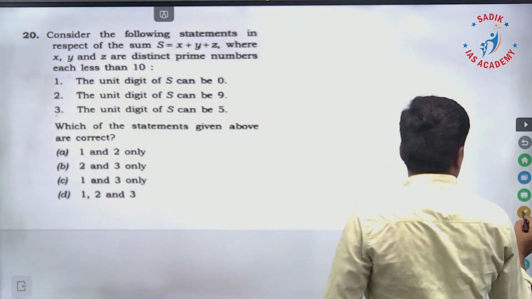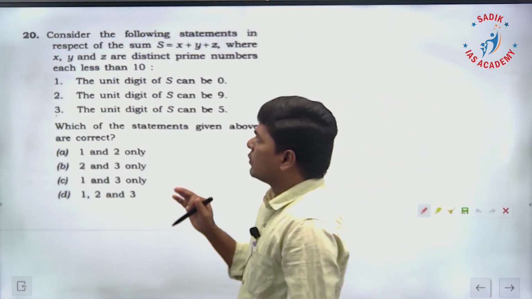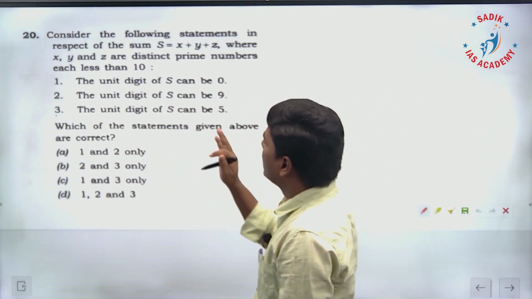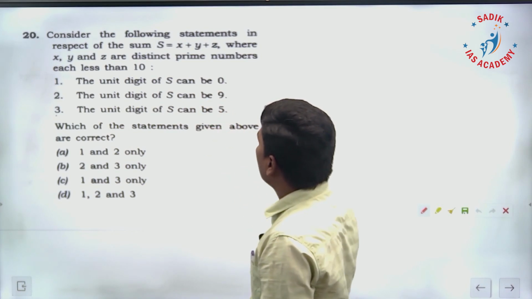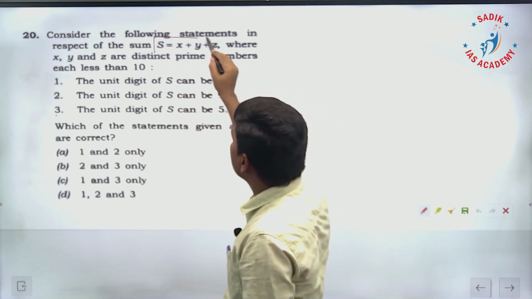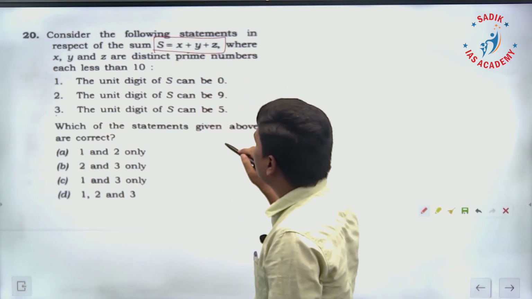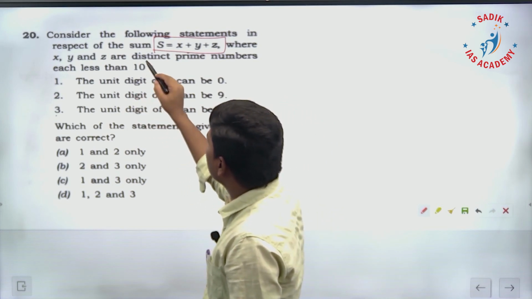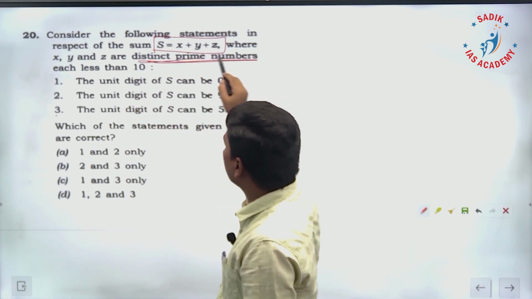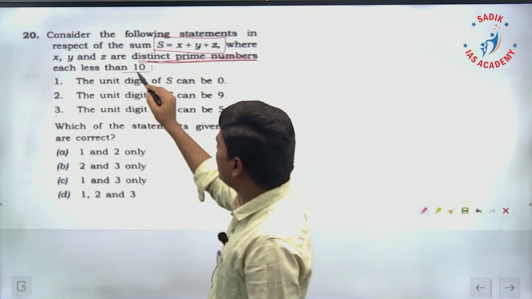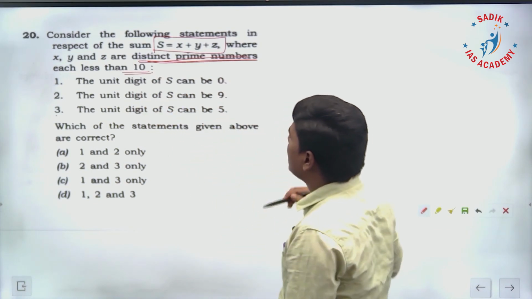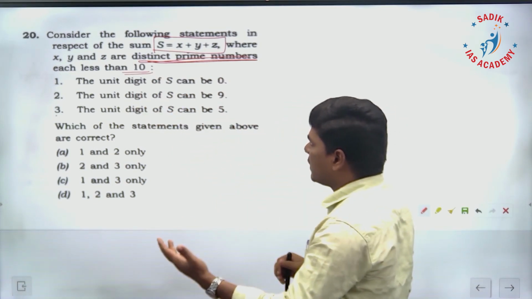Question number 20. Consider the following statement in respect of sum. They have given S is x plus y plus z, where x, y, z are distinct prime numbers. They are prime numbers, each less than 10. So each number is less than 10, and they are prime numbers.